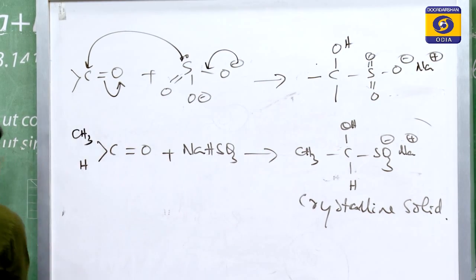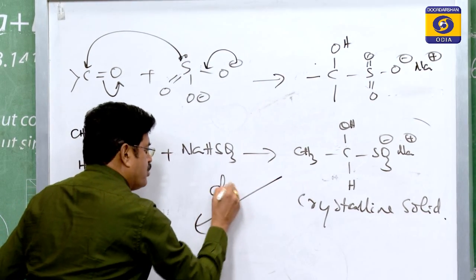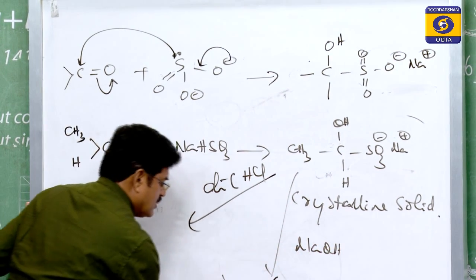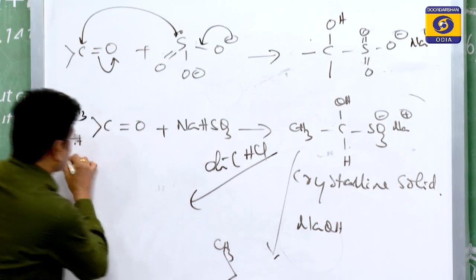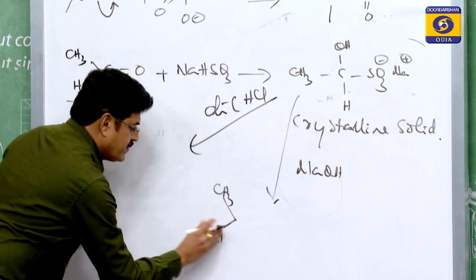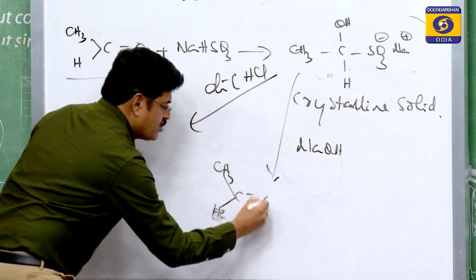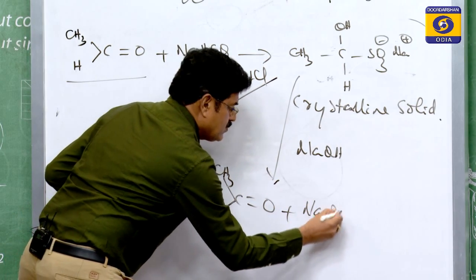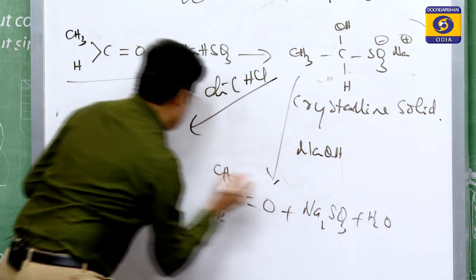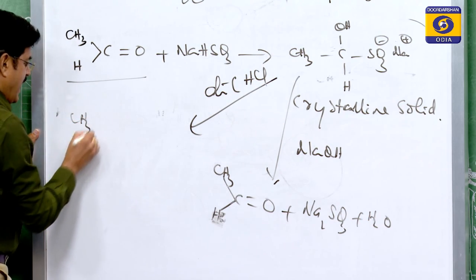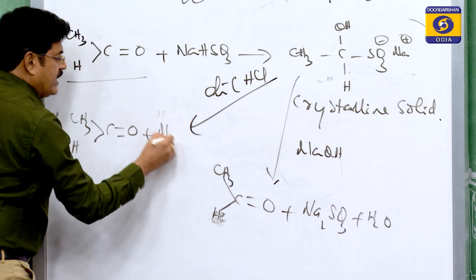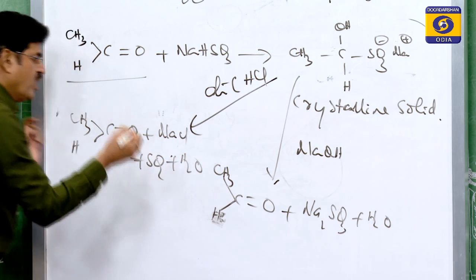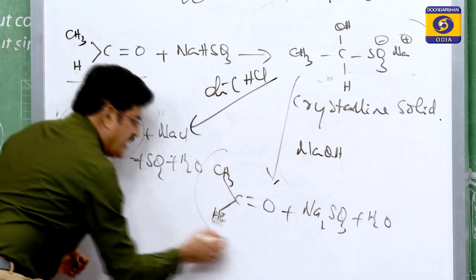For example, I started with acetaldehyde, so I will get acetaldehyde here plus Na2SO3 and water. Same thing here, acetaldehyde, NaCl, SO2 and water. So once again acetaldehyde here.